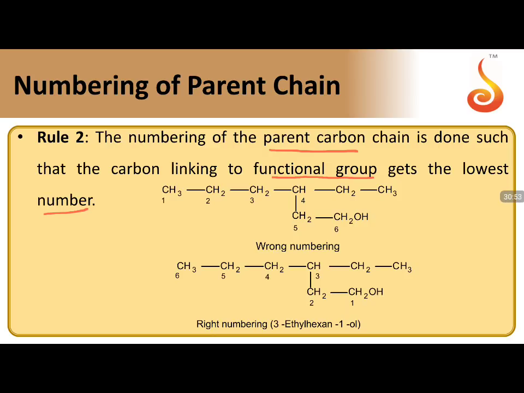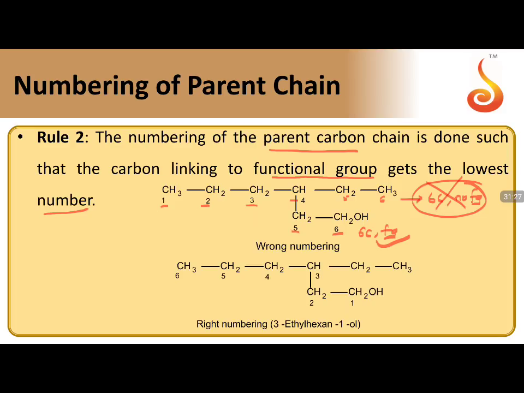If you take in this direction, this is 1, 2, 3, 4, up to here is common. If I proceed in this direction, it will be 5, 6, so you get 6 carbons. Moving in this direction also, we are getting 6 carbons, so both are same. But in this direction, no functional group. In this direction, functional group.